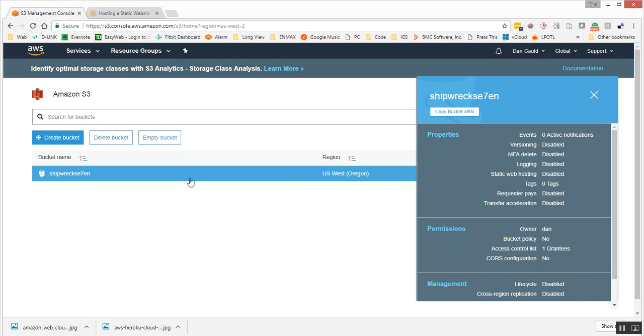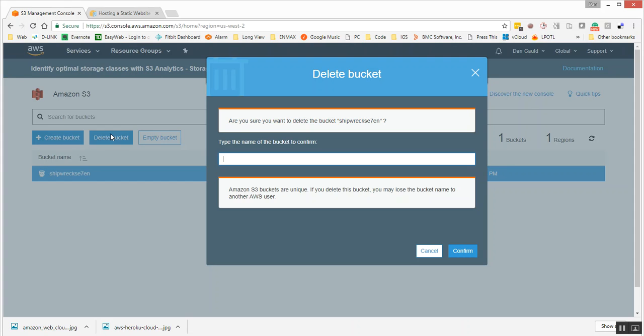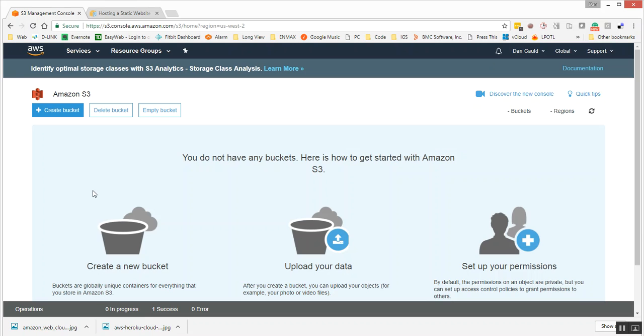Let's actually delete this bucket. How do I do that? Okay, let's do this. So we'll delete this bucket. I have some files in there, but let's get rid of it. It's going to ask if you really want to do it, and just to double check and make sure you're 100% sure you want to do it, it's going to ask you for the name. I'm just going to cut and paste the name in here because I am horrible at typing, and we're going to confirm. And it's gone.